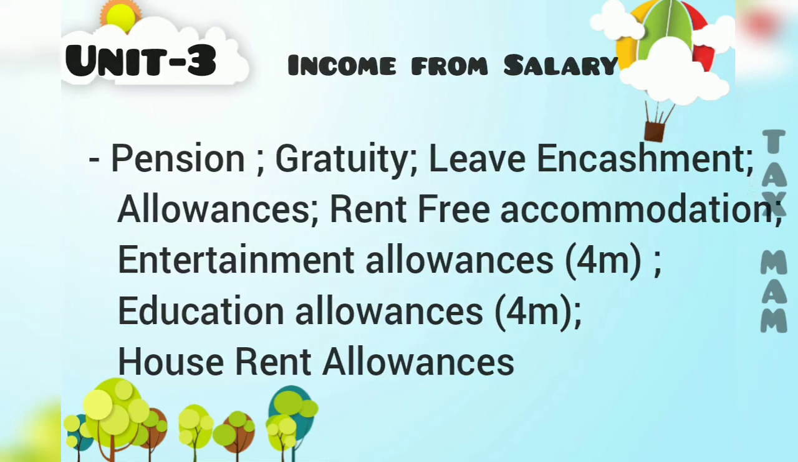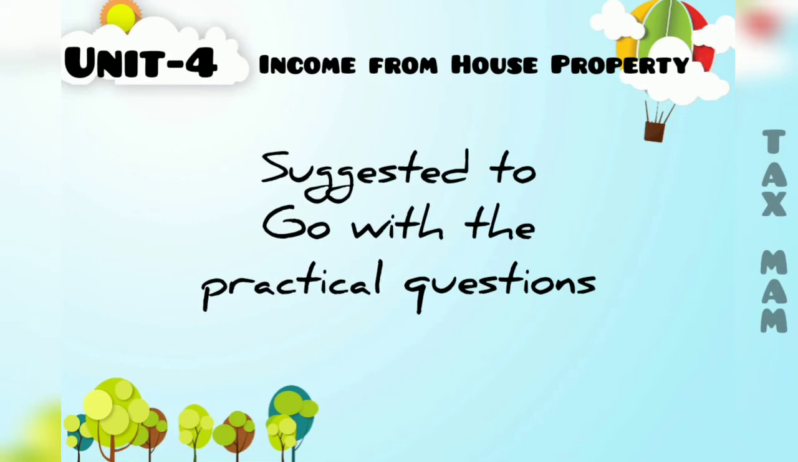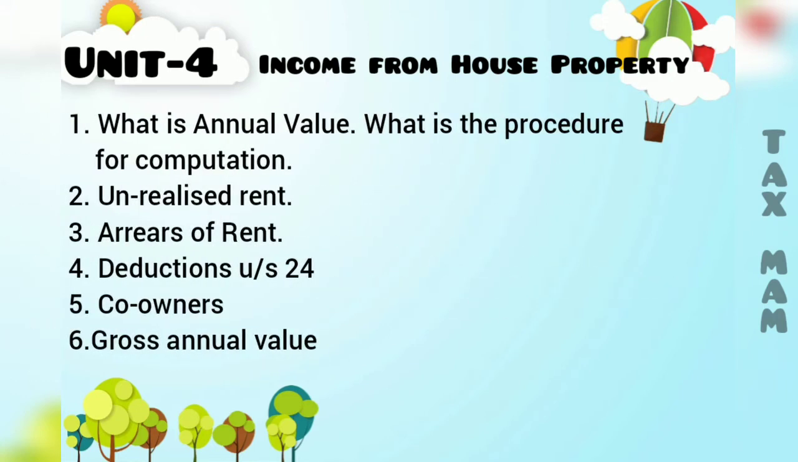Now coming to the 4th chapter, income from house property. It is very easy. I will suggest you go with the practical problem, because you can score 12 marks directly. If they ask theory questions, the important ones are: what is annual value and what is the procedure of computation. They will ask these for 12 marks. When it comes to 4 marks, they will ask unrealized rent, arrears of rent, or the deductions, that means standard deduction and 24B. These are the few important questions regarding income from house property.